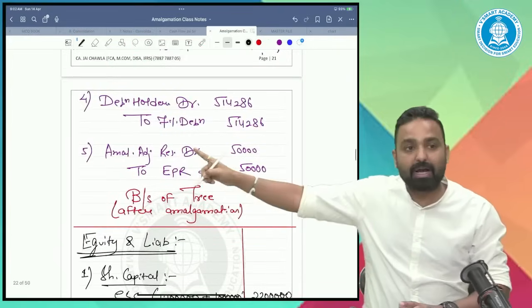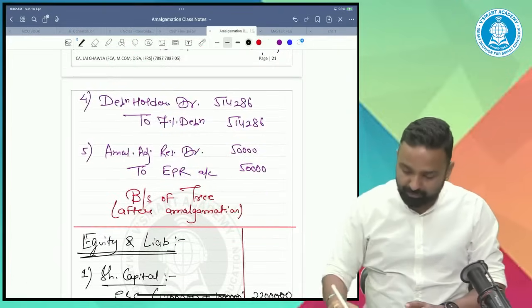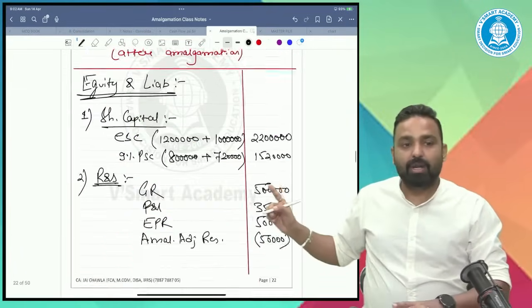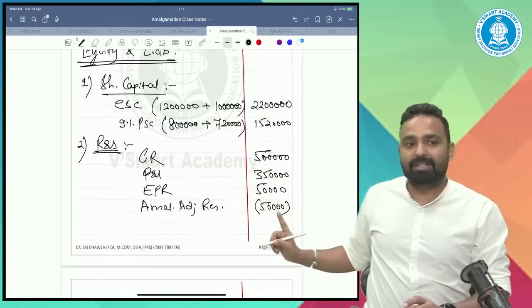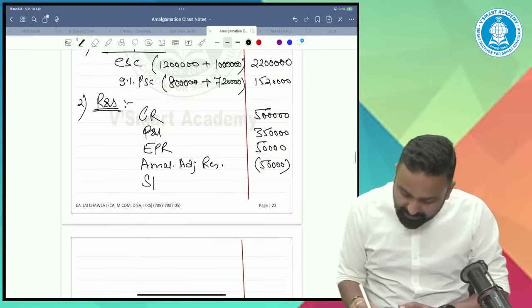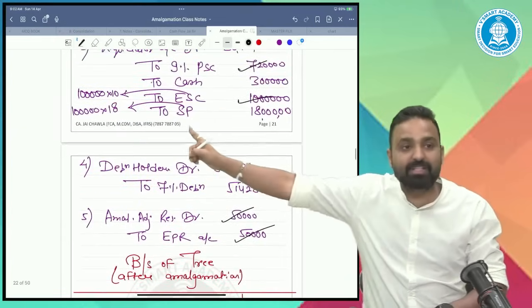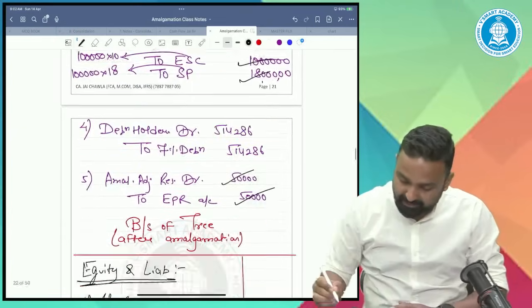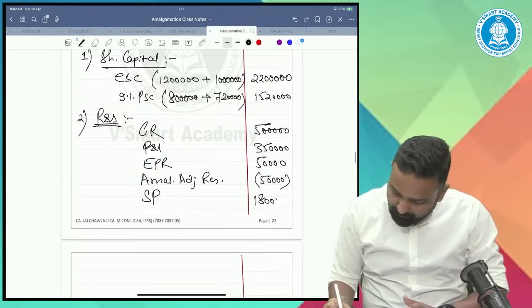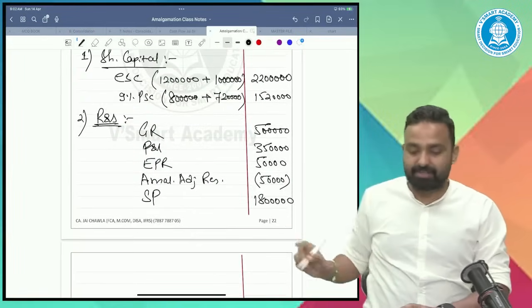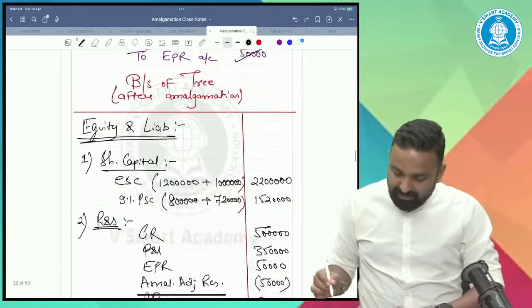See the entry. Amalgamation adjustment reserve to export profit reserve. So this is done. And amalgamation to be shown as a negative figure. Other than that, security premium was also there. See this entry, security premium 18 lakhs. So all these are reserves and surplus.